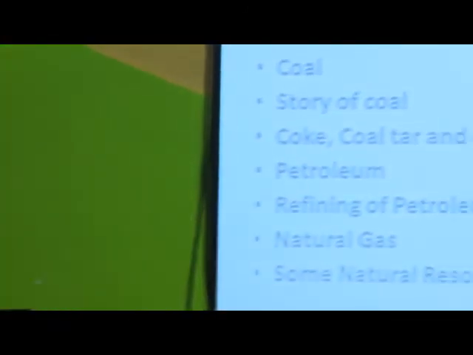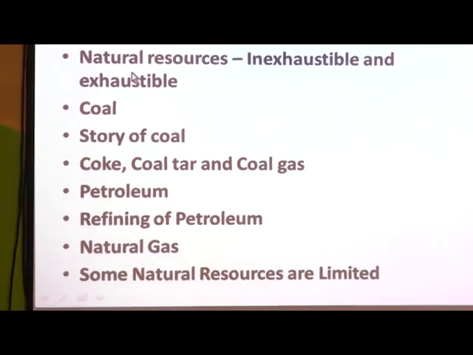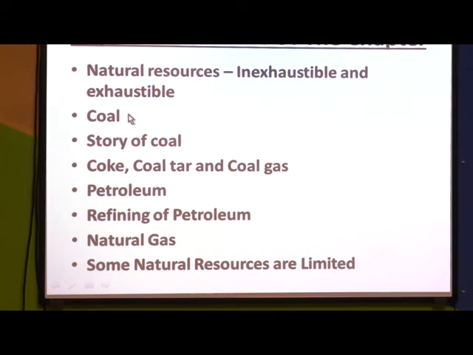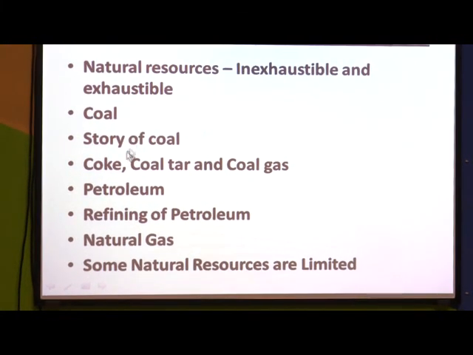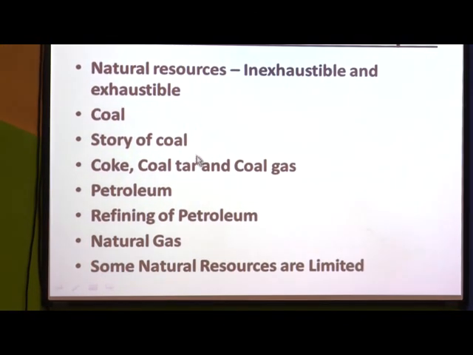In this chapter, we are going to discuss the important concepts. The important sections of the chapter are, first of all, we are going to see what natural resources are and why they are called inexhaustible and exhaustible natural resources. What is the difference between them exactly? Then we are going to discuss coal and its story, means how coal is formed.